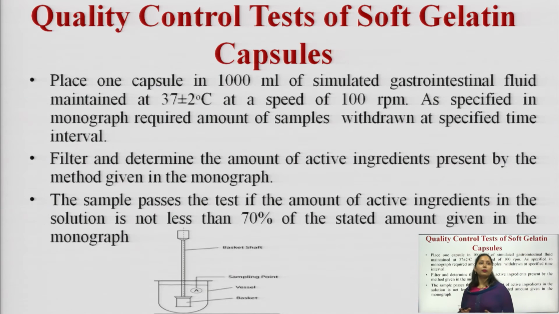As specified in a monograph requirement, we withdraw the sample at different time intervals. Then we filter and determine the amount of the active ingredient released with respect to time. The sample passes the test if the amount of active ingredient in the solution is not less than 70% of the stated amount in the monograph. So, the release amount of the drug should not be less than 70%.